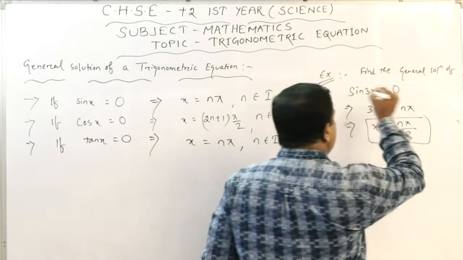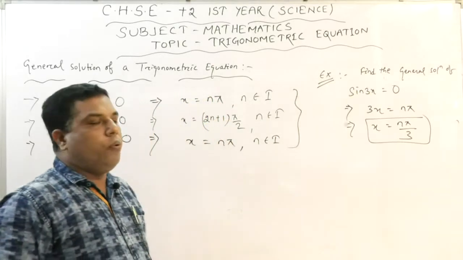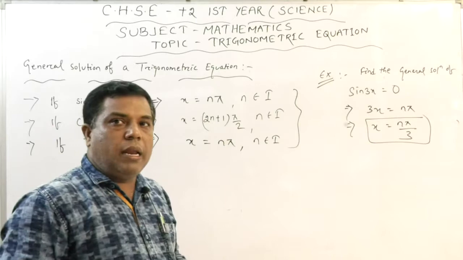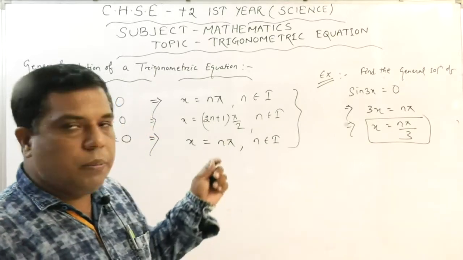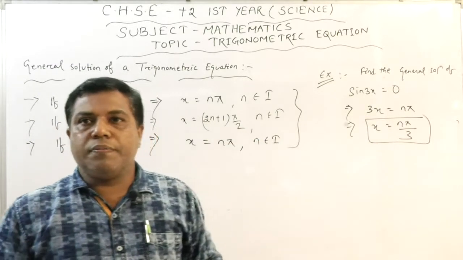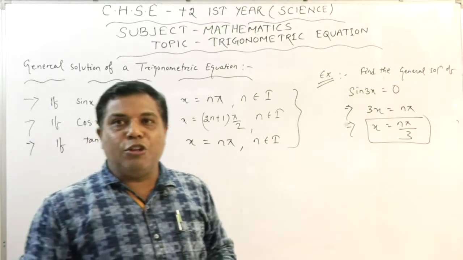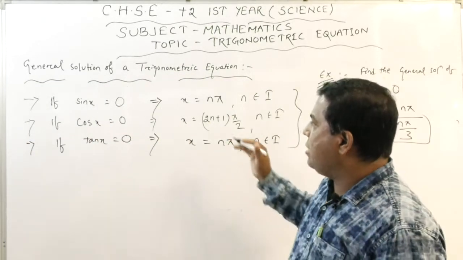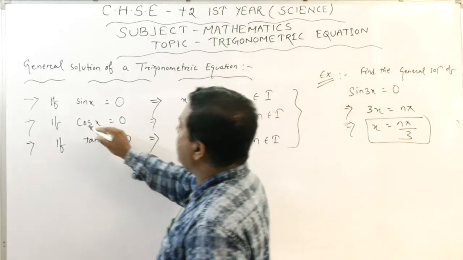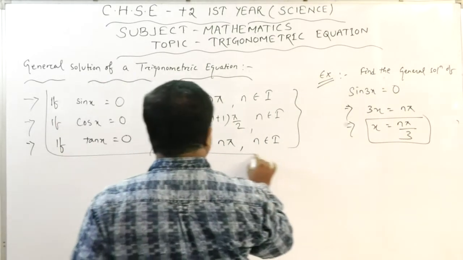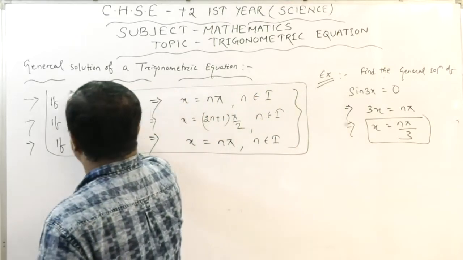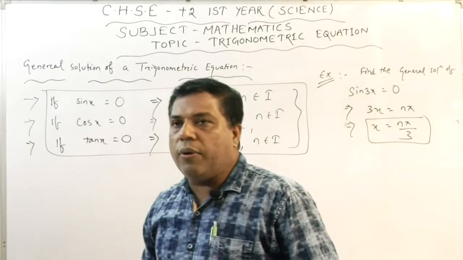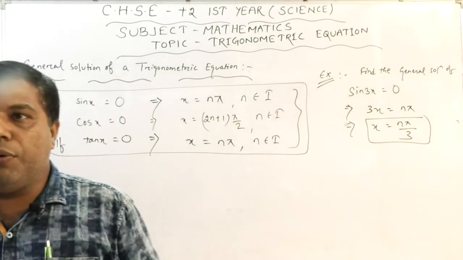So it is very easy to get the general solution, and from a general solution we are able to get all the possible principal solutions. Dear students, in this way one rule gives the general solution of this type of expressions. Next, if it is equal to some non-zero value, then how to get the general solution?